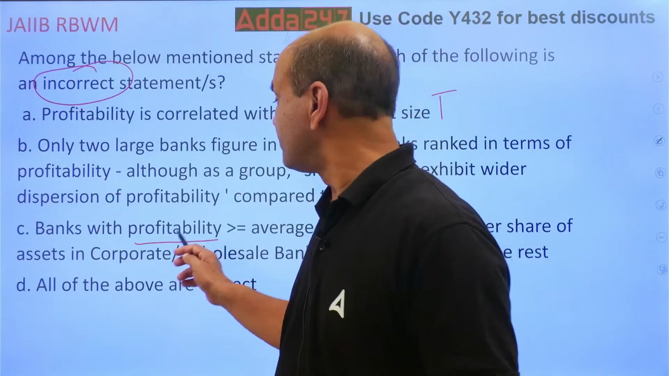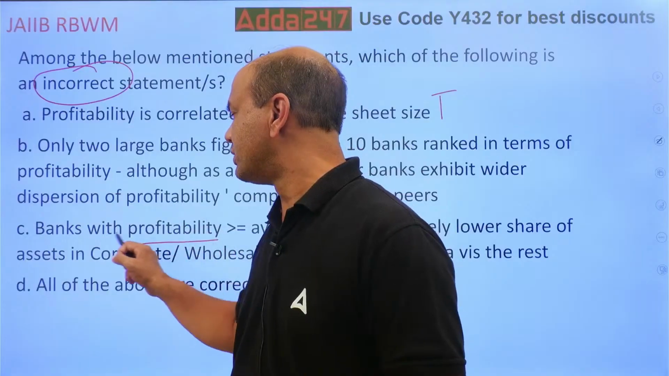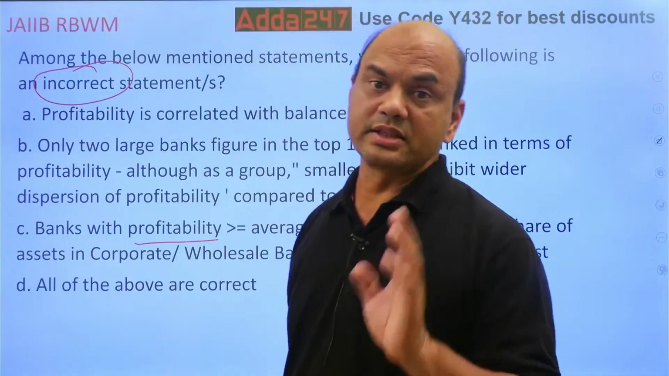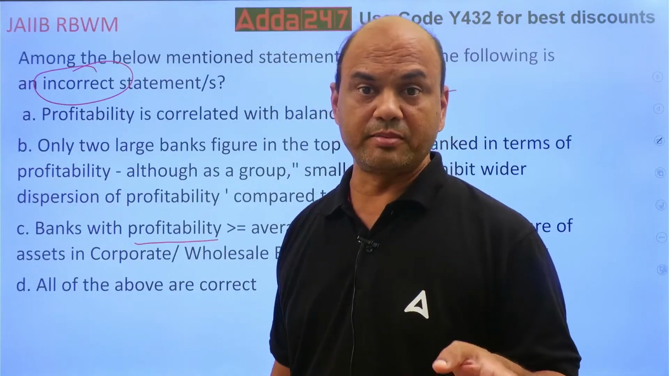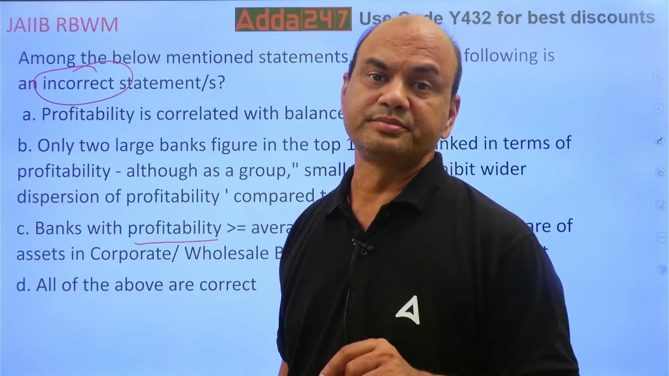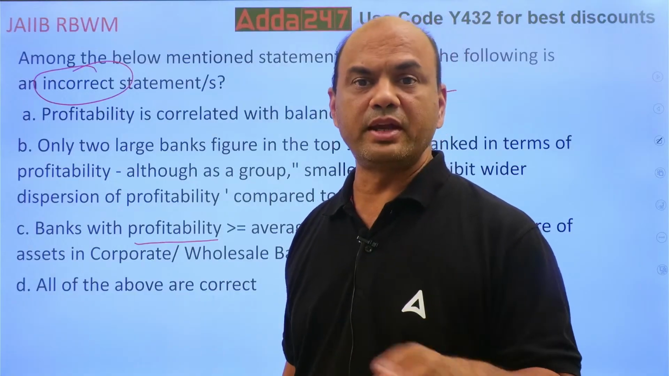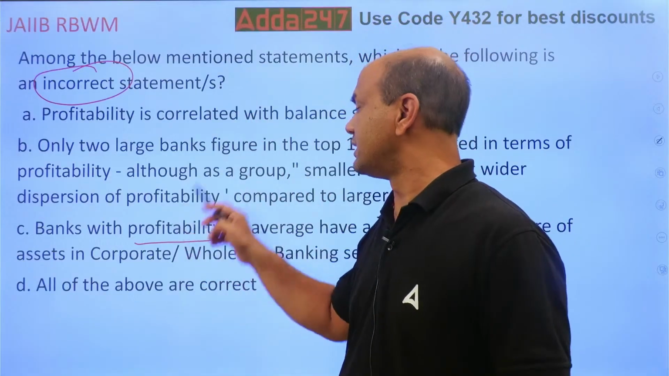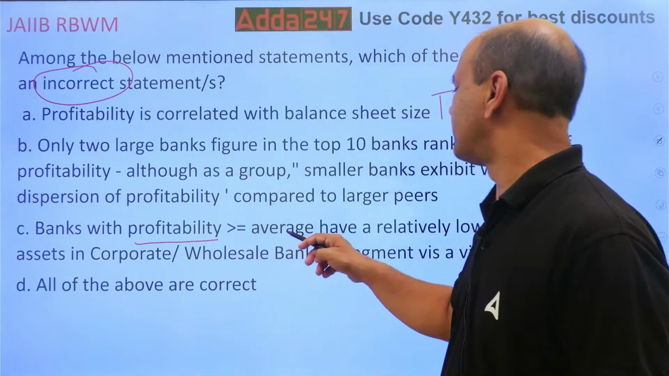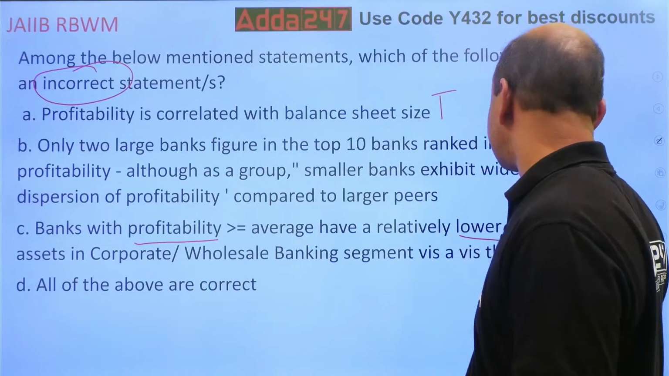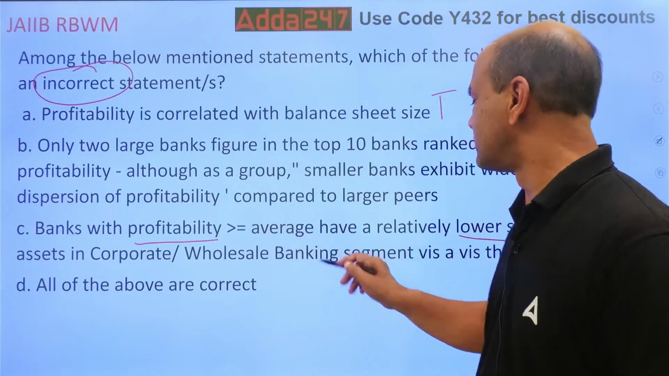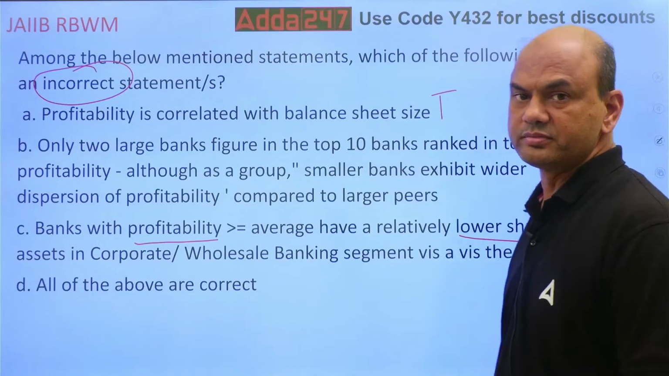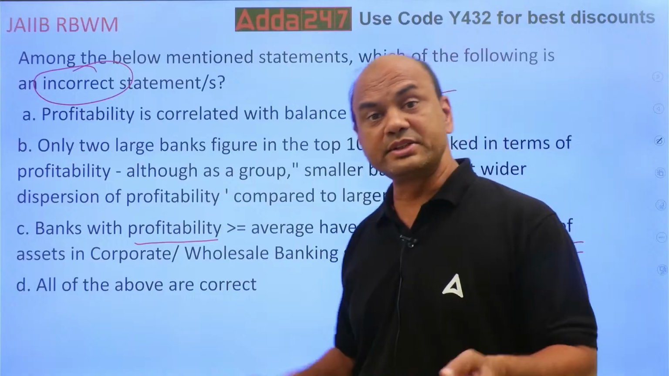Okay, so generally for high profitability you need to go into corporate banking, but there is a risk in corporate banking. Profitability is high, but there is a huge risk. The risk is NPAs. One NPA and your bank is gone. So this statement is false. Banks with high profitability will have a higher share of assets in corporate or wholesale banking vis-a-vis others.